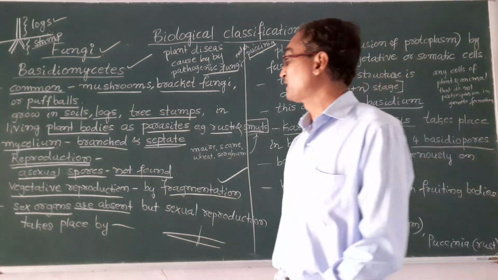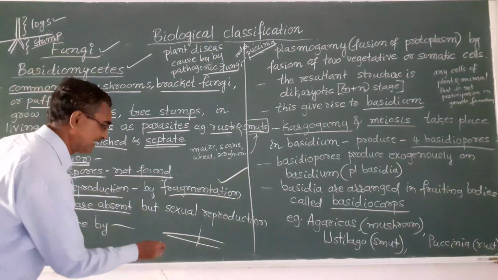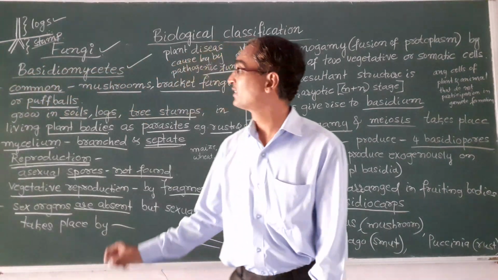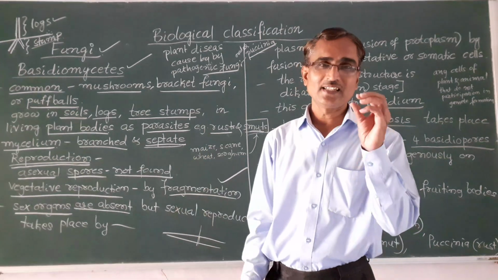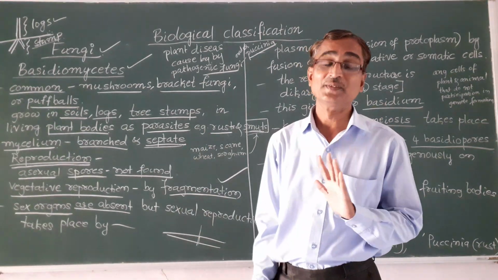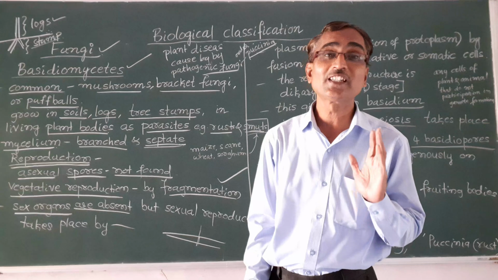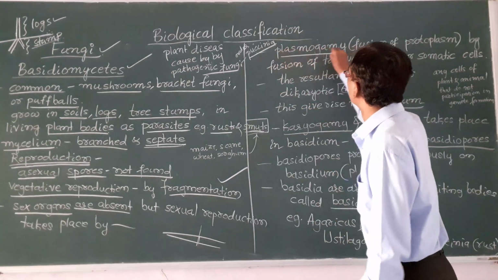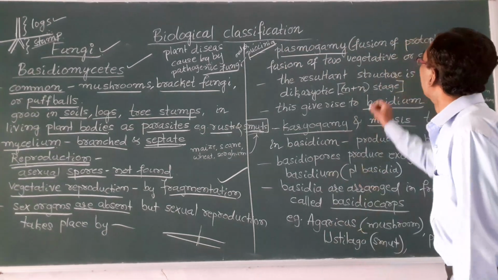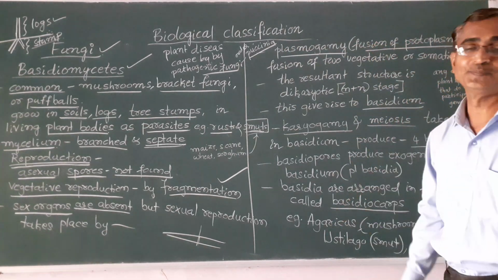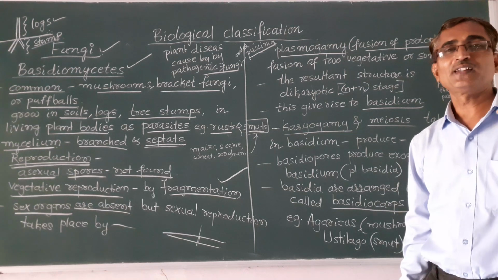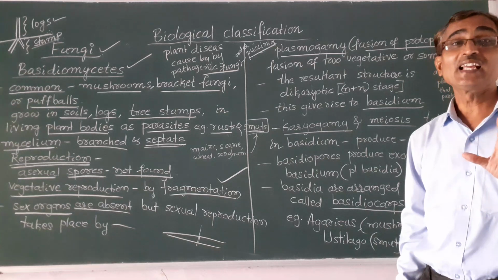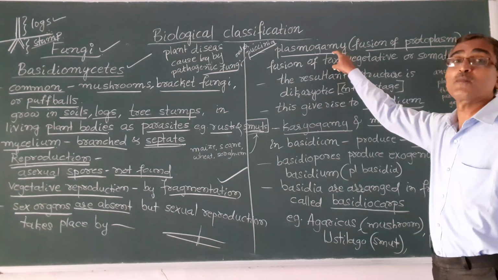But sexual reproduction in Basidiomycetes takes place by plasmogamy. You see, that is a fusion of protoplasm.